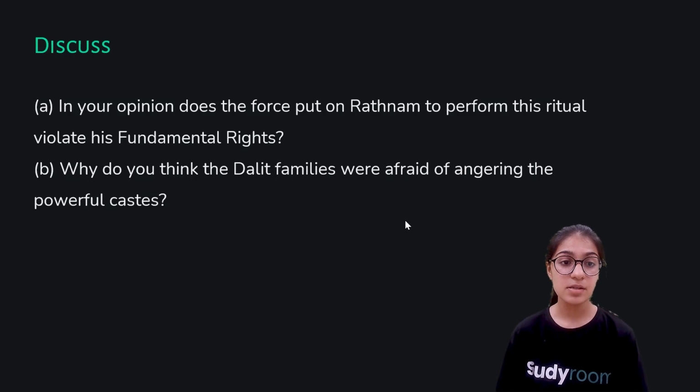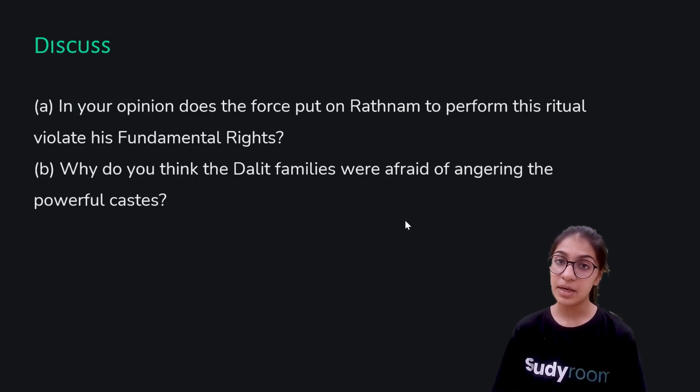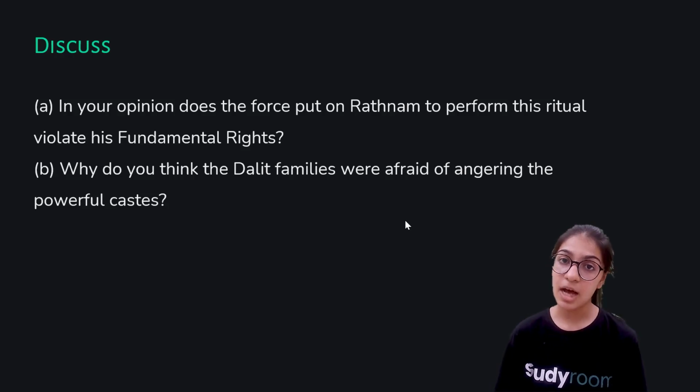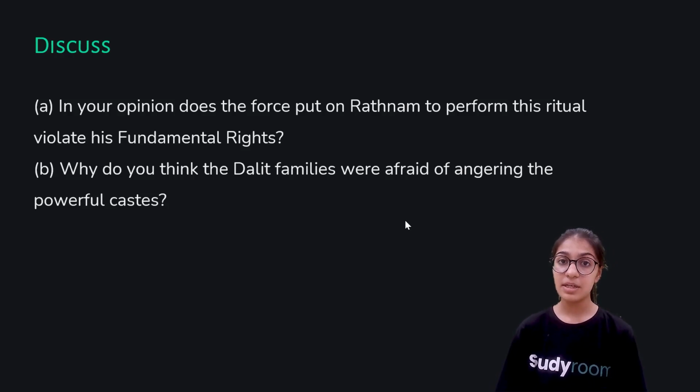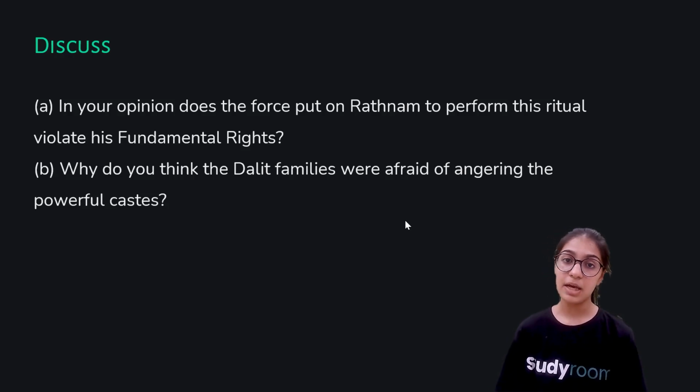The second question says, why do you think the Dalit families were afraid of angering the powerful caste? I have already told you that Dalit families were afraid of angering the powerful caste and supporting Ratnam and his family because if they raised their voice against the powerful caste people or supported Ratnam and his family, there could be a possibility that the powerful caste people would remove them from their jobs, and there would be no other place for them to go and earn money because they are less powerful people.